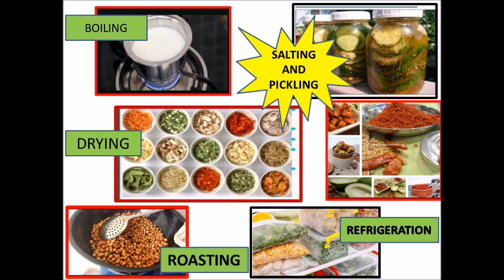Then we have drying. We dry so many items to preserve them, like mint leaves, coriander leaves, curry leaves, spices, chips, and many more. Then we have roasting. You can see peanuts are being roasted. Similarly, murmure, popcorn, and many more items are roasted and kept safely. Then we have refrigeration. We can see vegetables being kept in the refrigerator. So, these are the methods of preserving food at the domestic level by using the simple techniques.